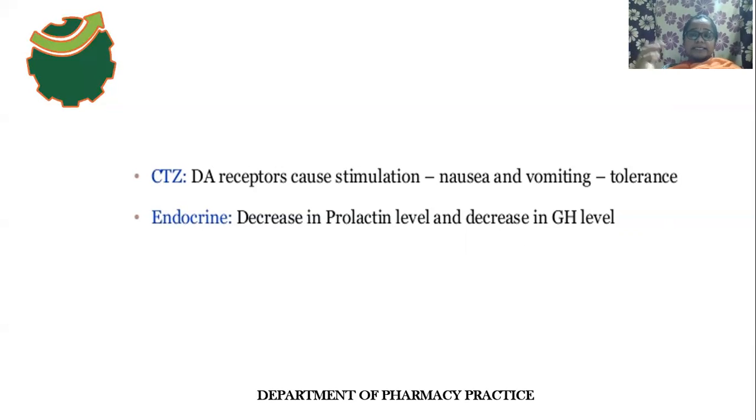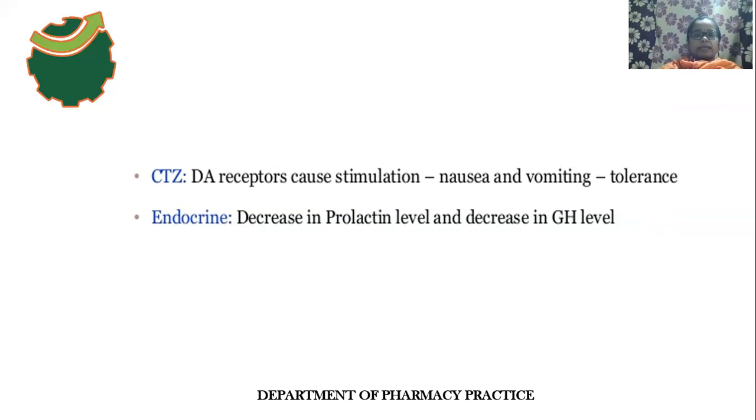Why? Because CTZ means chemo triggered zone. It is a vomiting center. The vomiting center is present in the medulla oblongata. So here the peripherally formed dopamine activates the CTZ. As a result of activation of CTZ, the person may be affected with nausea and vomiting.